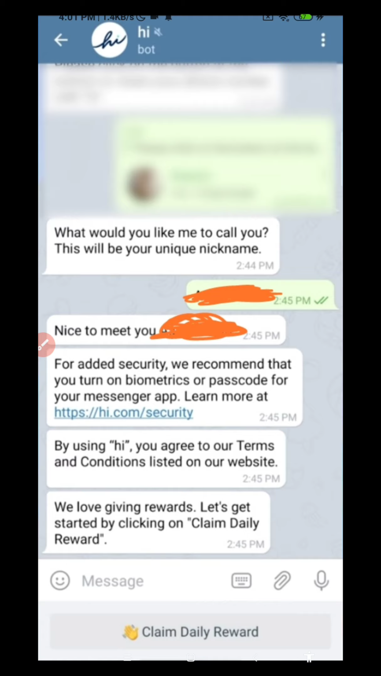You should choose something unique. If your name is Arub, choose something like Arub14. If your name is Suhas, keep it like Suhas90. After that, send it.